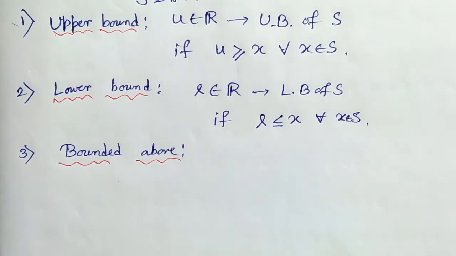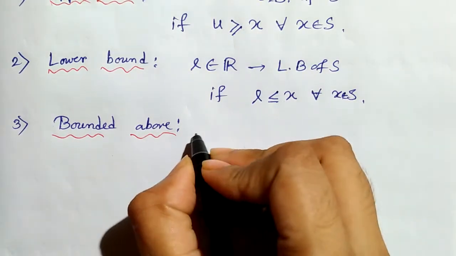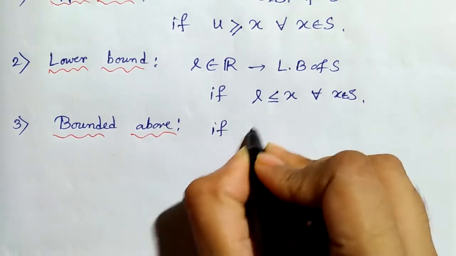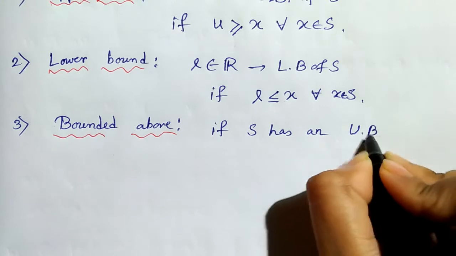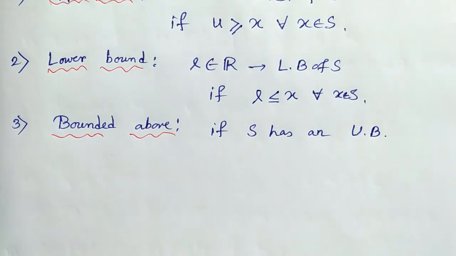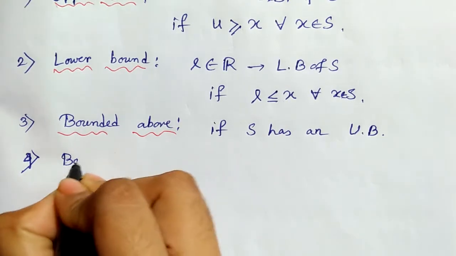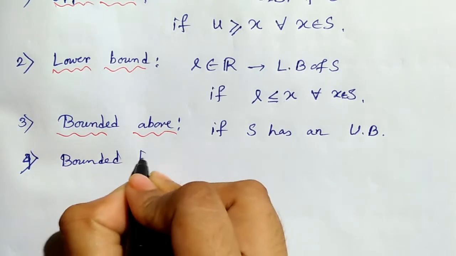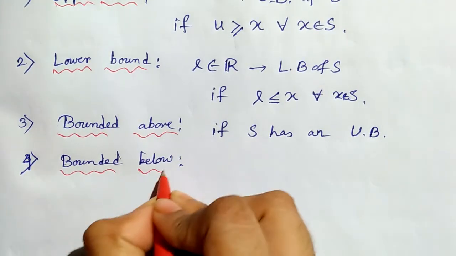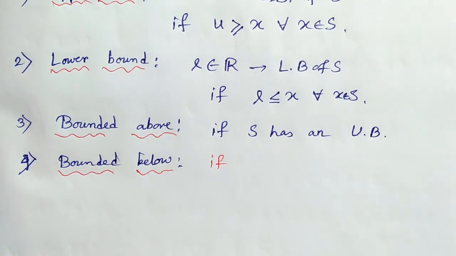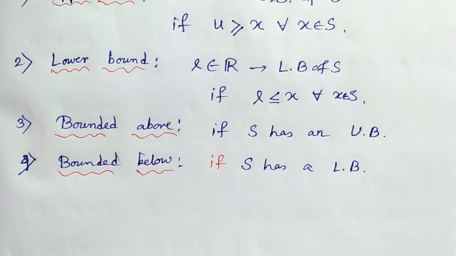So S, this is our given set S, is called bounded above if S has an upper bound, and S is called bounded below if S has a lower bound.